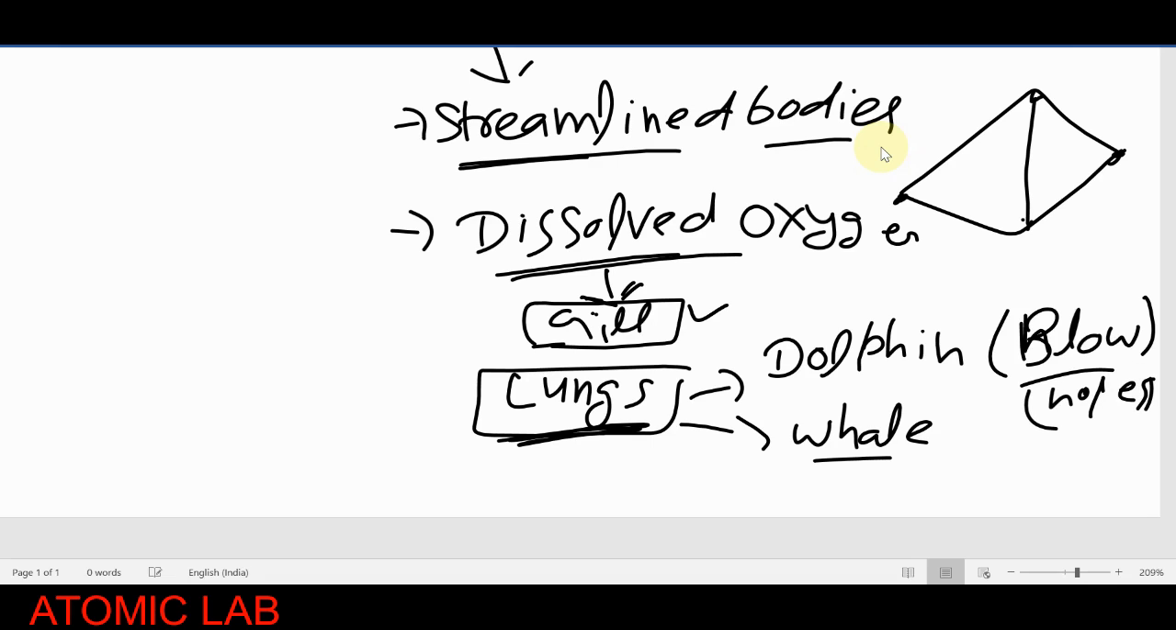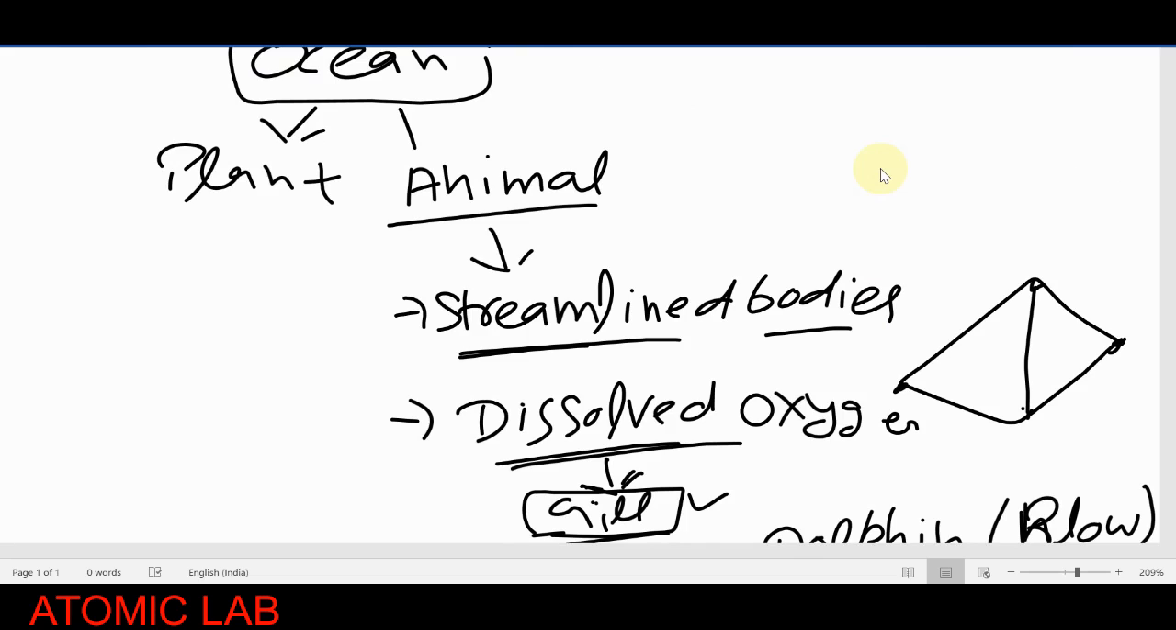So they do not have gills. They get oxygen directly. So that's why they come to the surface after a certain time. So why do they come to the surface every time? Because they also need oxygen. So they will not get dissolved oxygen. They require direct oxygen, and they get it from the environment. Okay, so I hope you get what kinds of characteristics are present in the animals.